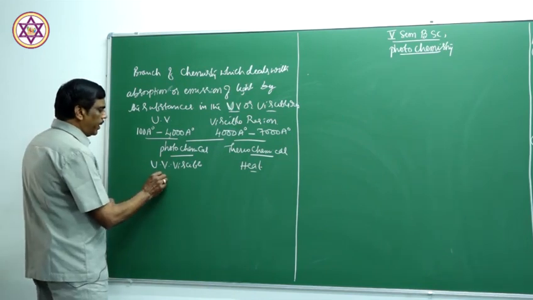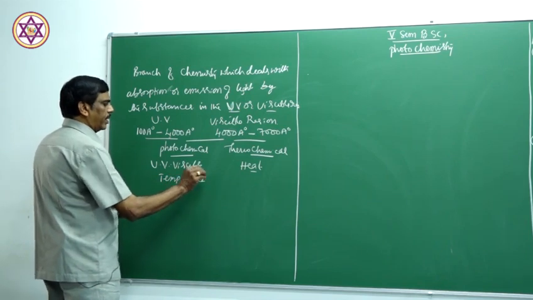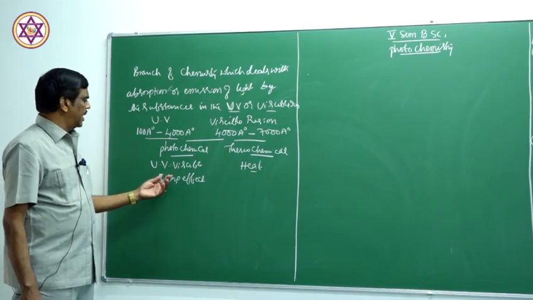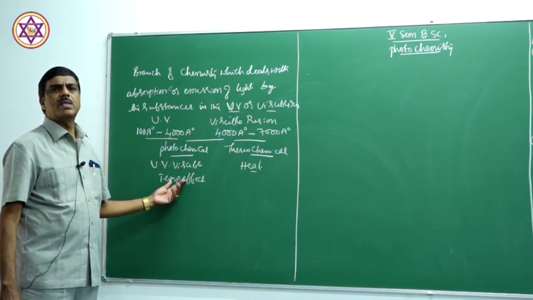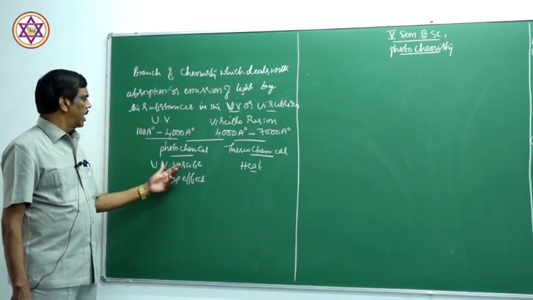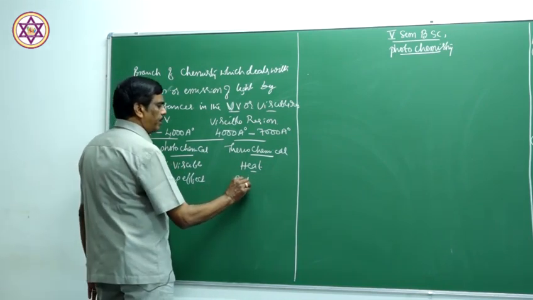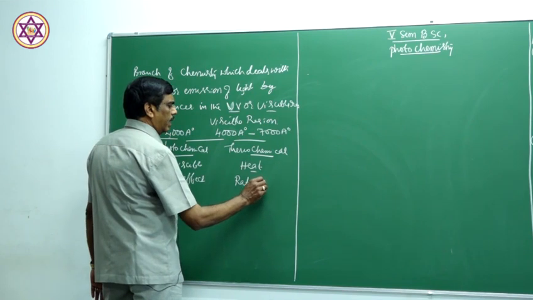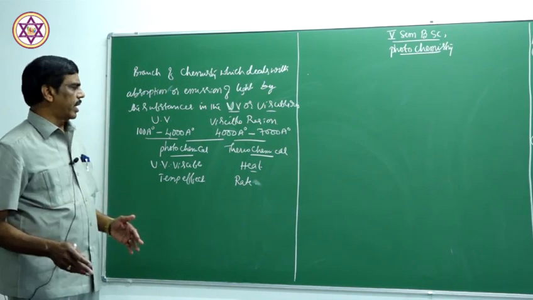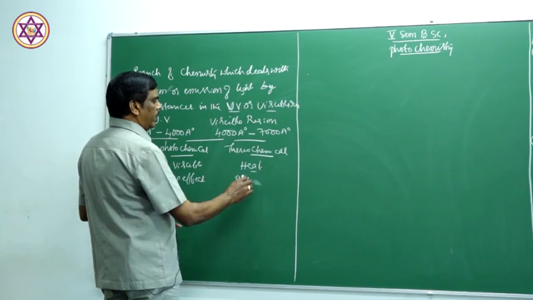Here the temperature effect on the photochemical reaction is very low. Increase or decrease in temperature has less effect on the photochemical reaction, whereas for the thermochemical reaction, temperature has a sufficient effect, a lot of difference in the rate of the chemical reaction.